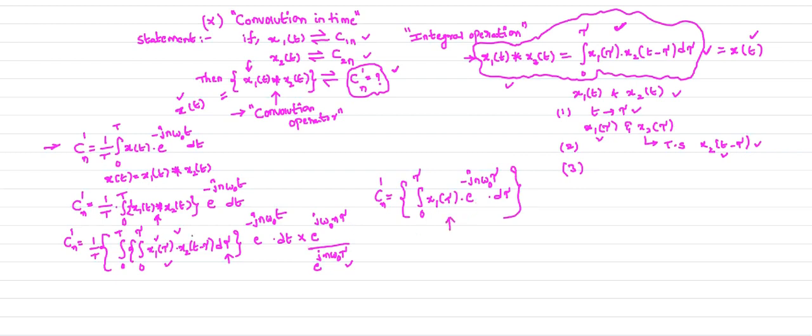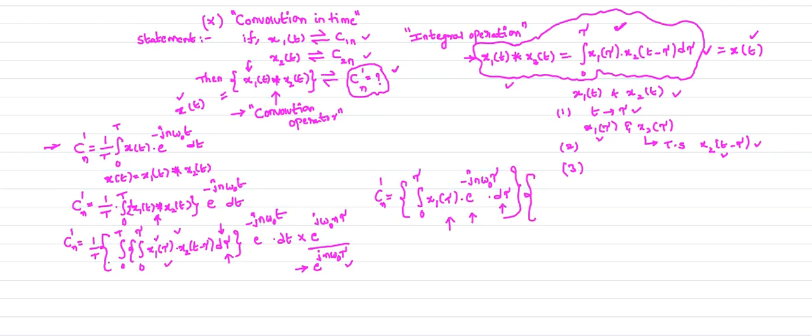So observe here, I am just rearranging this cn dash equation like this. Integral 0 to tau, x1 of tau is there. Next I will bring out this denominator factor into the numerator, so that it is e power minus jn omega naught tau. So I write here, and we have d tau here. I write here d tau. So this is your first factor.